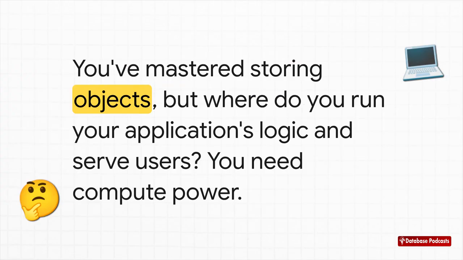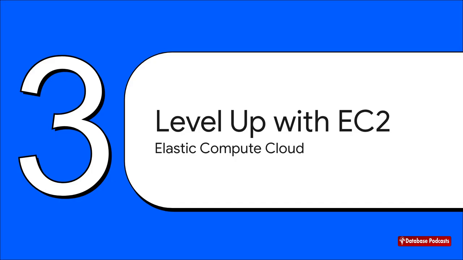Okay, so storing your images and your static files in S3 is great. You've got that down. But that's only half the battle, right? An application needs some horsepower to actually run its logic and serve your users. And that brings us to the next logical step up the ladder. And that next level is Elastic Compute Cloud, or what everyone just calls EC2. This is where you get your hands dirty with actual virtual servers in the cloud. See, if S3 is your storage drive, then EC2 is your CPU and your RAM. It's the real workhorse of AWS.